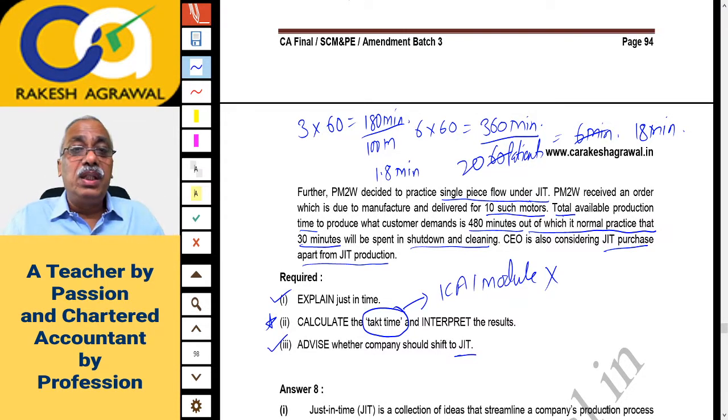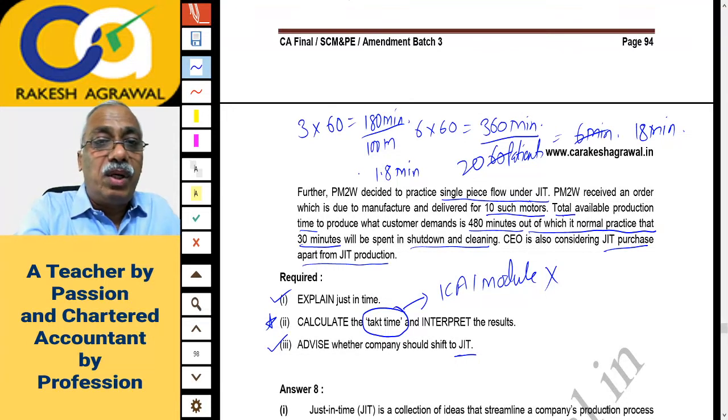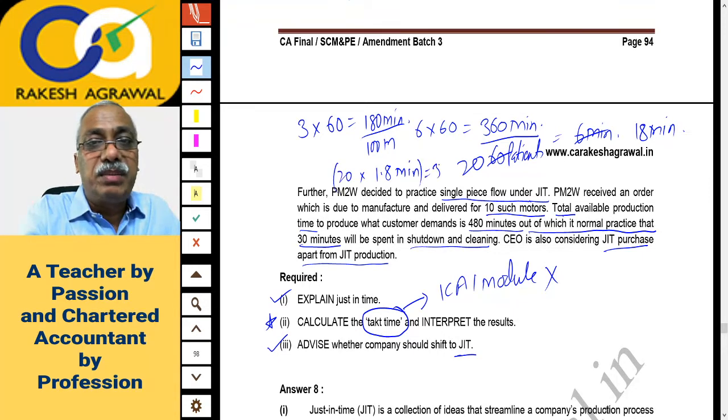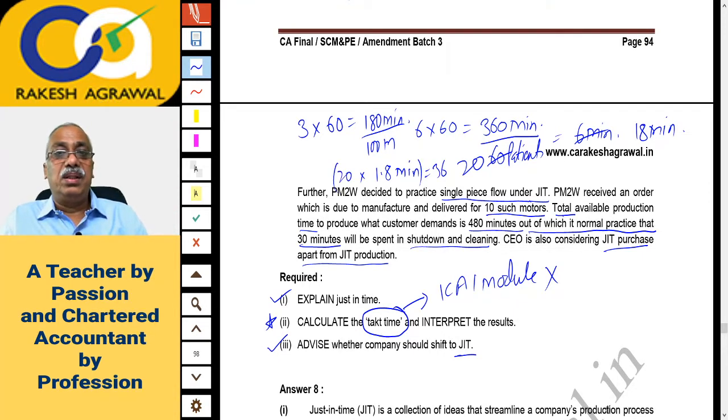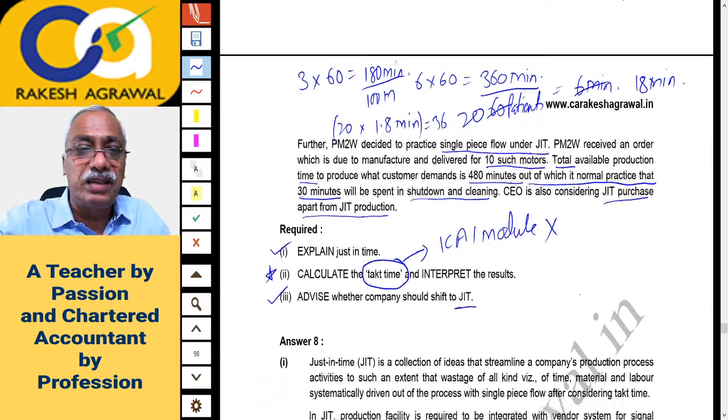So if the question is for 20 marks, then what you should do? 1.8 minutes into 20 marks. It means for a 20 marks question, you can spend how much time? 36 minutes. That is how it is. So this 1.8 minutes per mark is a takt time. That is the available time for each unit, or the gap between 2 units or 2 marks. That is the concept. Let us see the answer.